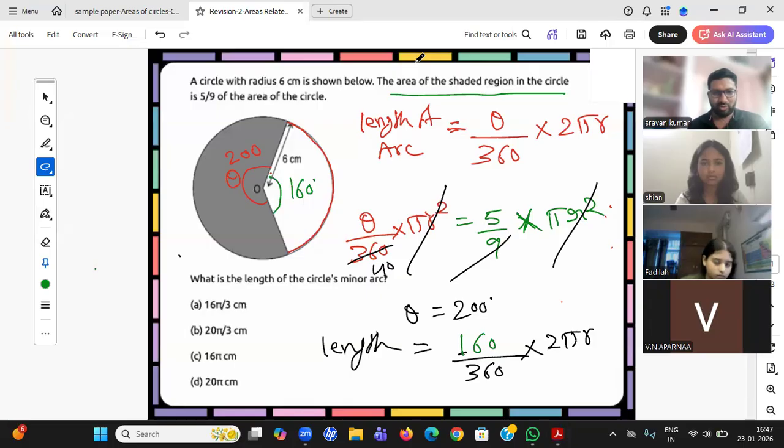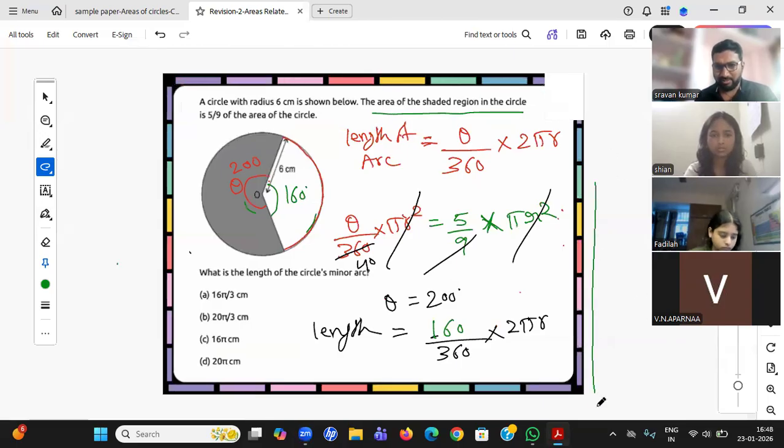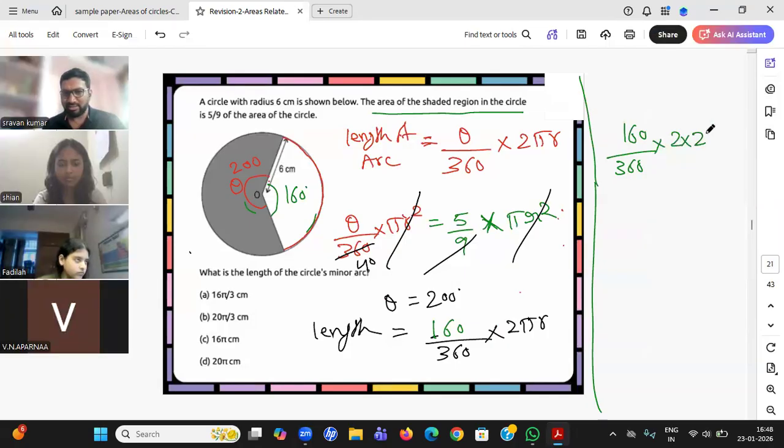Shrugal, I guess you got a wrong answer, student. You see, here you should take 160. You found the big angle, the major angle, but he's asking for the minor arc, so you want the minor angle. Okay, okay. So obviously, student, let me finally give the right answer. That will be 160 by 360 into 2. Pi value, he has not mentioned anything, so 22 by 7 only you should take. R value is 6.